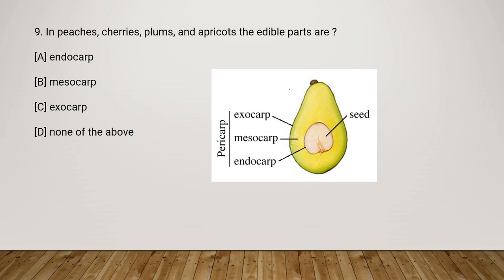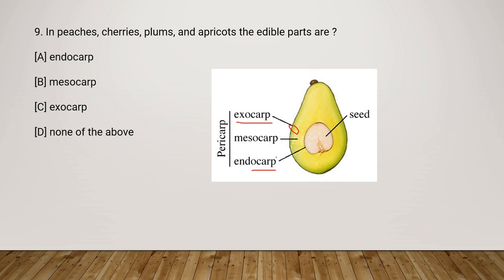So this diagram will help you better understand. This is a cut fruit, and you can see a word called pericarp. It has typically 3 distinct layers, which are exocarp, endocarp and mesocarp. The outermost layer is called the exocarp, as you can see here, and the middle layer is called the mesocarp. And endocarp is the inner layer surrounding the ovary of the seeds.